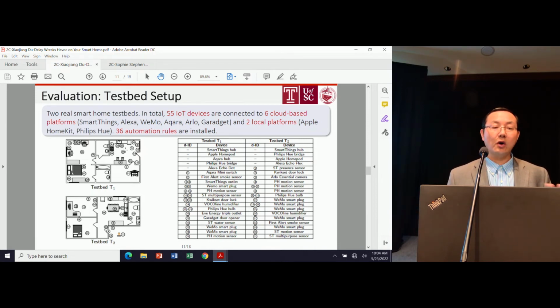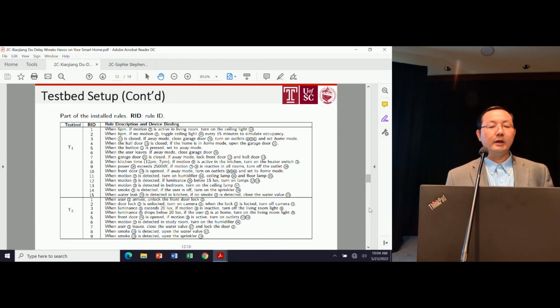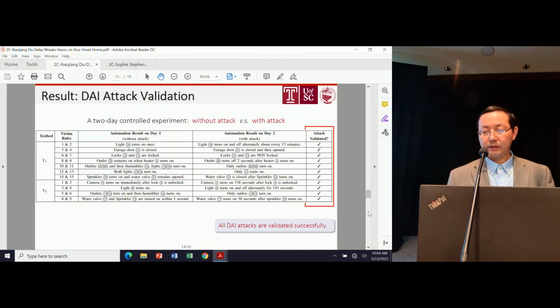We installed a total of 36 automation rules. Those rules are obtained from the official app stores, from existing IoT papers, or from existing IoT forums. So we did not randomly make up those rules. Those are part of the rules. Again, I don't have time to go through them, sorry.